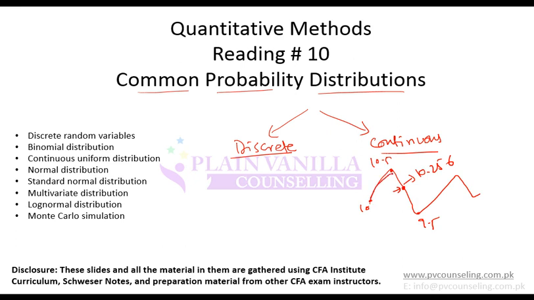This is a continuous change, so there are umpteen number of outcomes. There can be hundreds of thousands of outcomes within this range. There will be one stock price here, then another, then another, and it will keep on changing. So it is a continuous distribution in which you cannot quantify the number of outcomes. You can have a range. You can say that the stock price is ranging from 9.5 to 10.5.